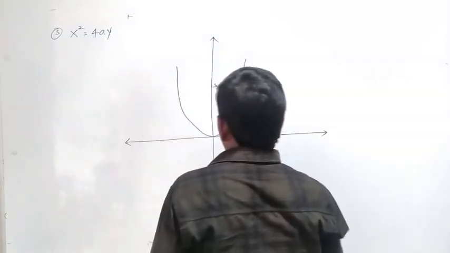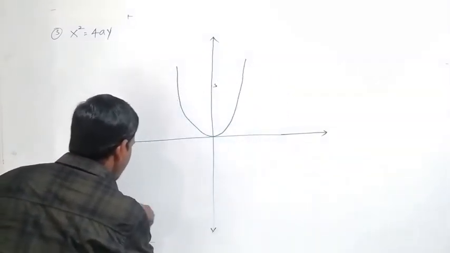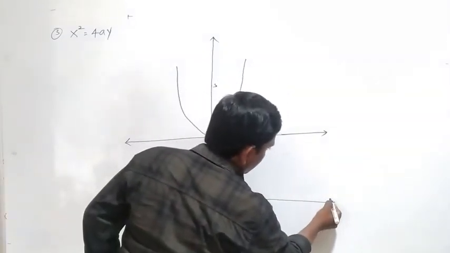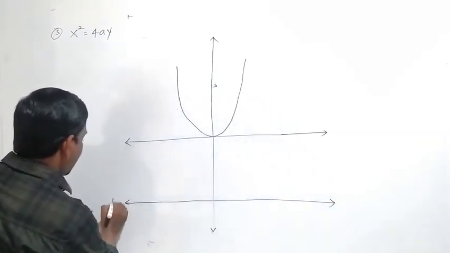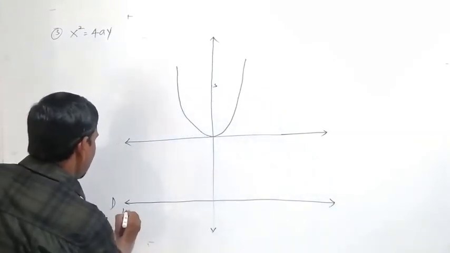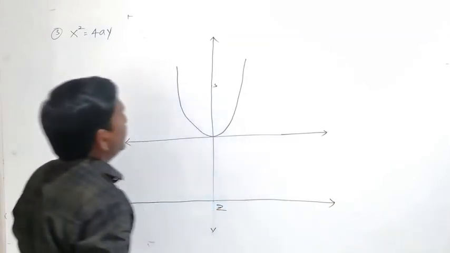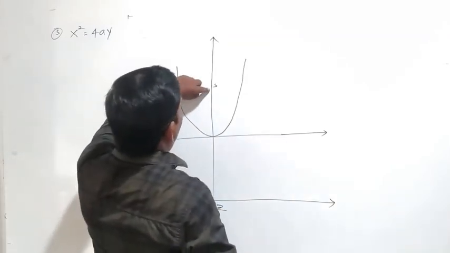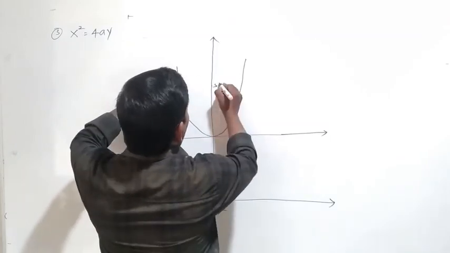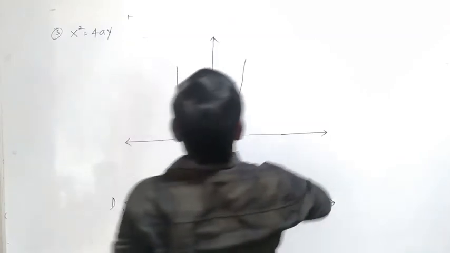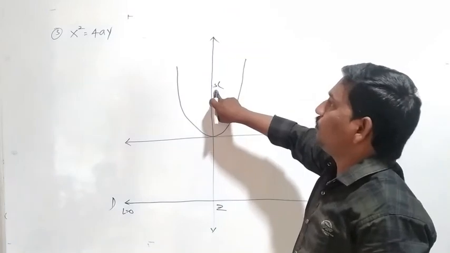Okay, and there is a fixed straight line, the directrix, L equal to 0. There is a point Z, and here, what is the point on the y axis?